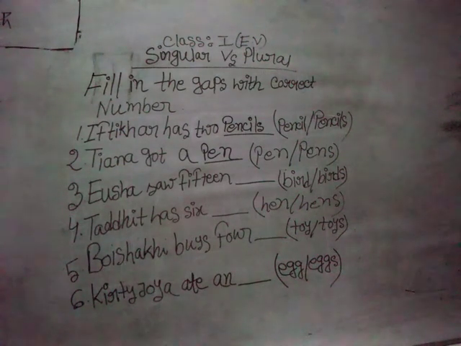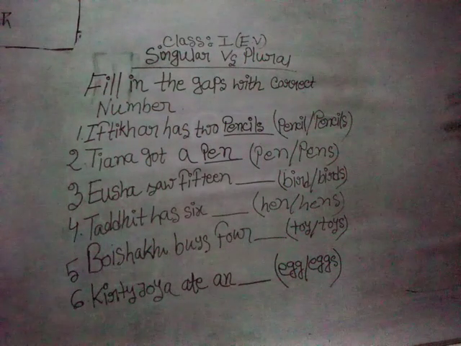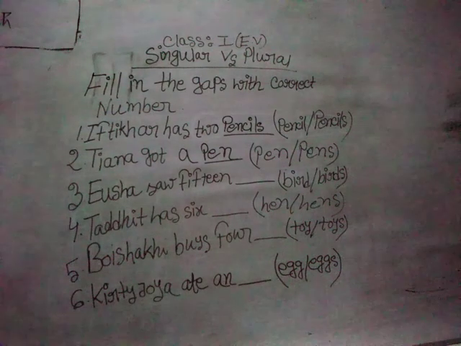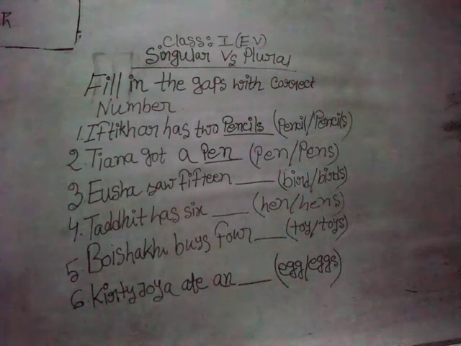Yosha saw 15 dash. And after the gap, you can see in the bracket there are two options, bird and birds. Okay, so one is in the singular number and another one is in the plural number. So can you see the word just before the gap? Here just before the gap, what's the number? 15.